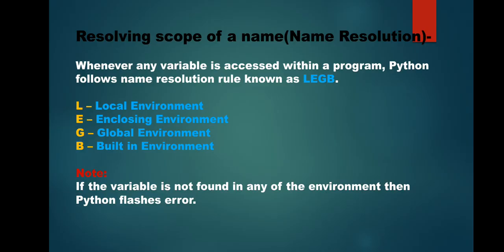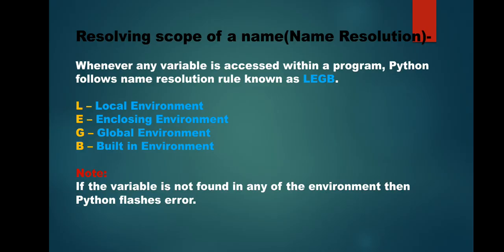Now what does L stand for? L stands for local environment, E for enclosing environment, G for global environment and B for built-in environment. Right? When Python does not find any variable in any of the environments, then it flashes an error.